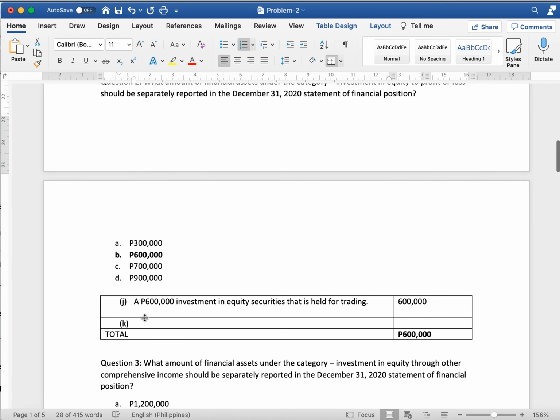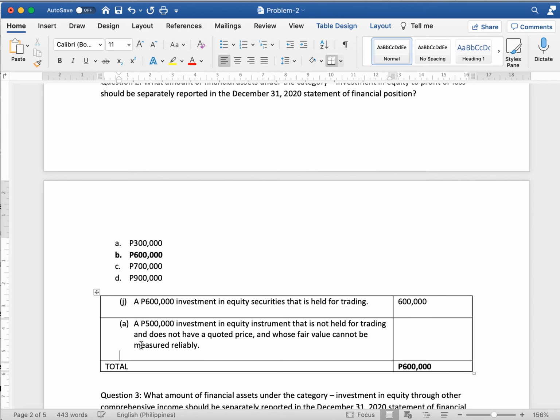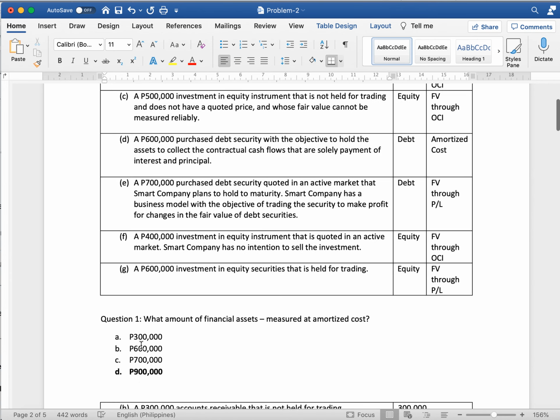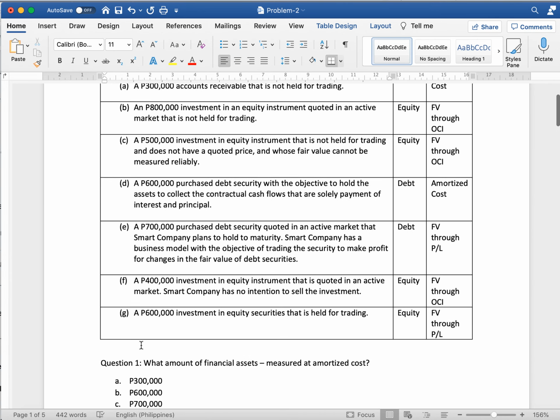Only equity will be included, as enumerated. Equity at OCI, and here, a 400,000.